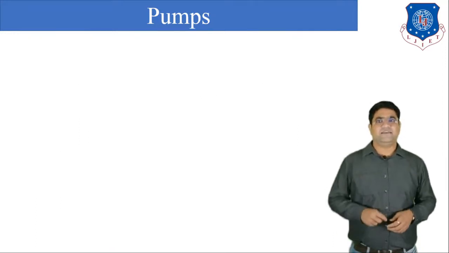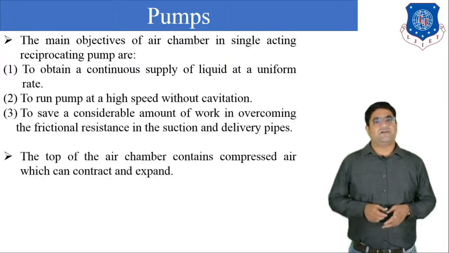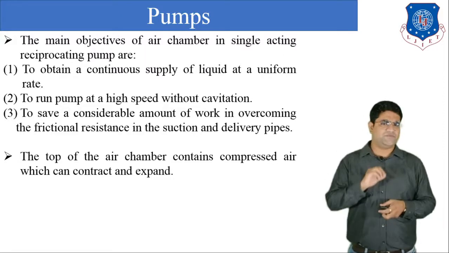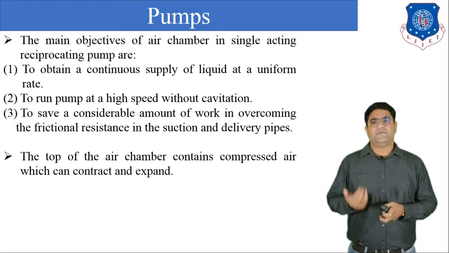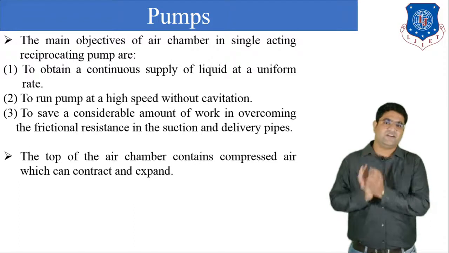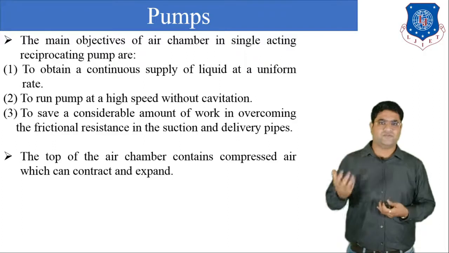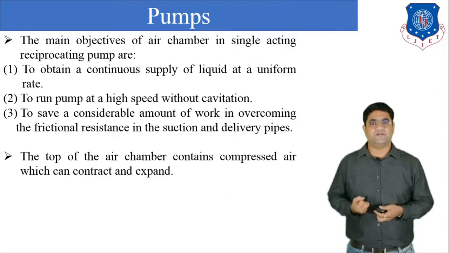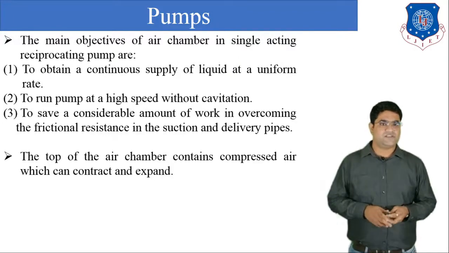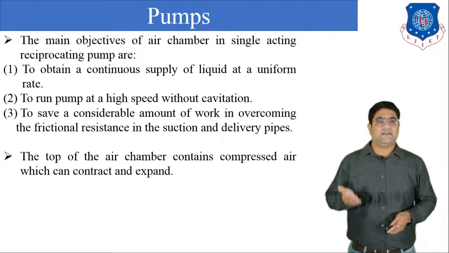So let us describe it. The main objectives of the air chamber or the air vessels are, first and the main objective, to obtain the continuous supply of the liquid. Second, to run the pump at high speed without cavitation. And third, to save a considerable amount of work in overcoming the frictional resistance, or to reduce the frictional losses. So the top of the air chamber contains the compressed air which can contract or expand.